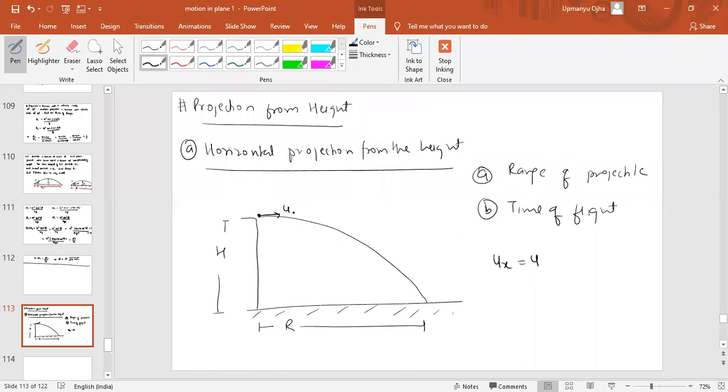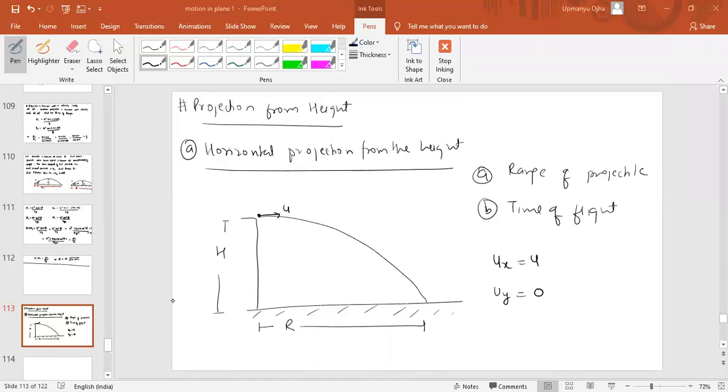It has only a horizontal component, and the initial vertical component is 0. So uy will be 0 and ux will be equal to u.